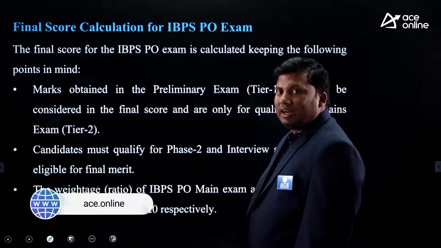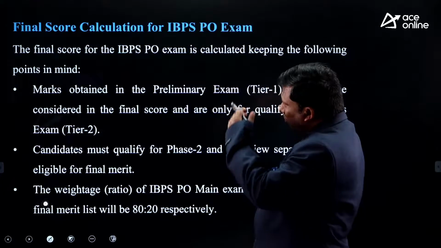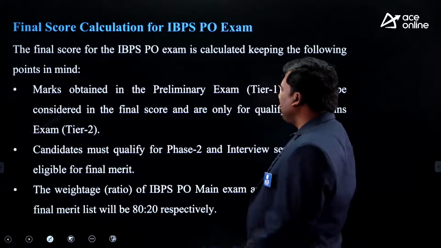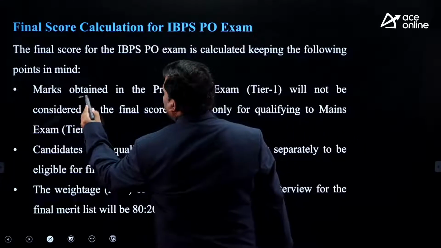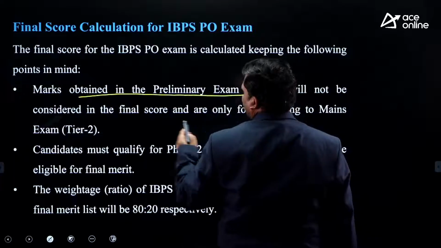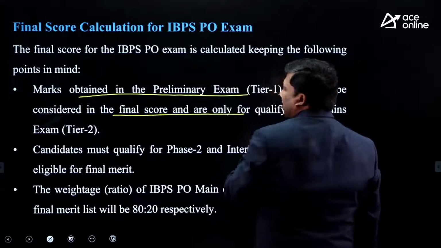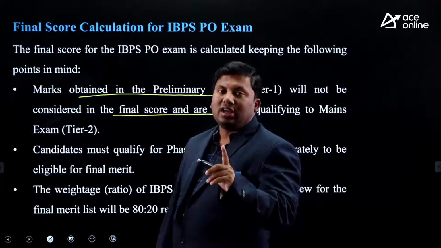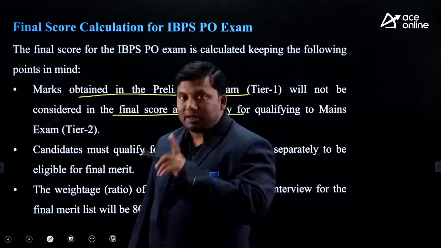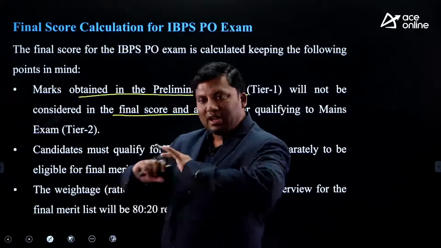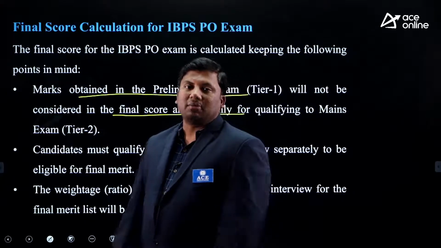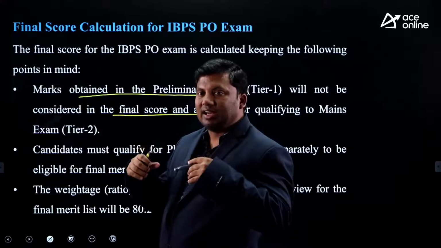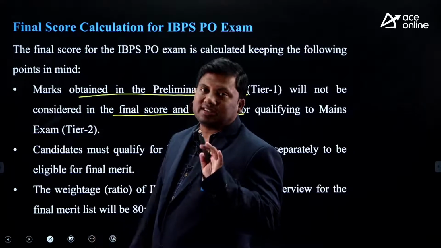Now, if you see here, your final score goes through all these points. What is the first point? The marks obtained in the preliminary examination will not be considered in the final score. This is only a prelims examination. If you qualify, you can write the mains examination. The preliminary examination score is of no use other than as a qualifying point for writing the mains examination.